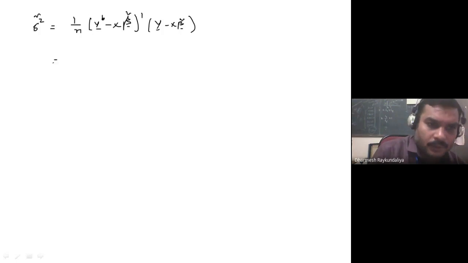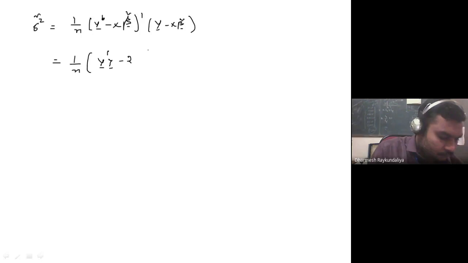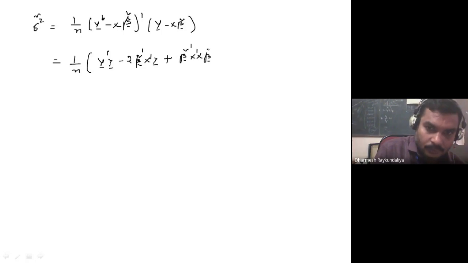Just simplify it. You can write it as y dash y minus 2 times beta transpose X transpose y plus beta transpose X transpose X beta.